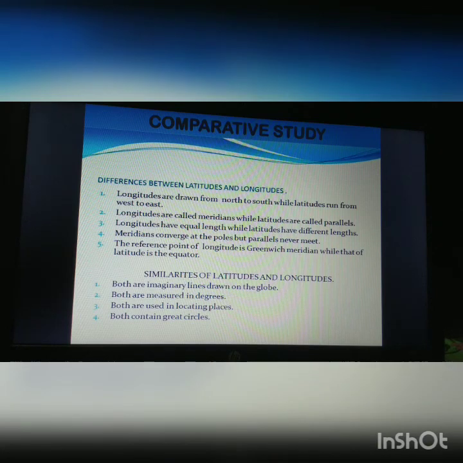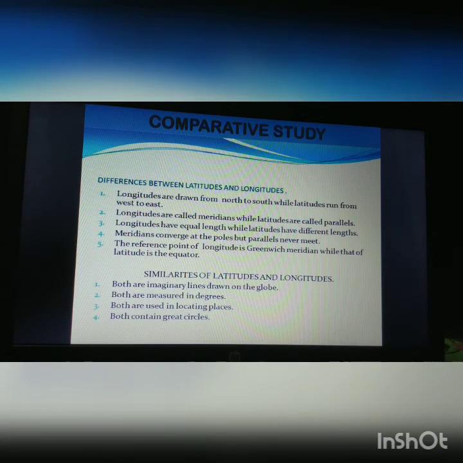The reference point of the longitudinal lines is the Greenwich meridian, while for the latitudinal lines it is the equator. We all know that the prime meridian or Greenwich meridian is the longitudinal reference, and the equator is the latitudinal reference. One more point I would like to add: with the longitudinal lines we can calculate time, whereas with the latitudinal lines we can see the heat zones, or make a difference in the heat zones.